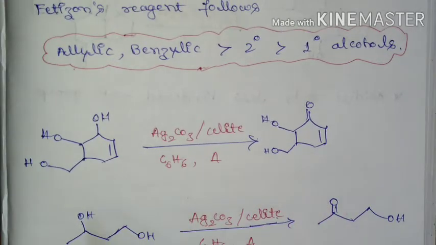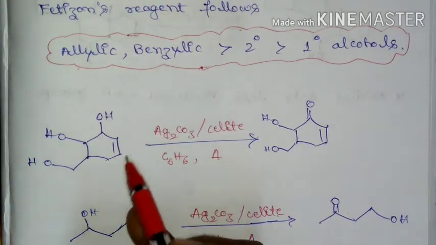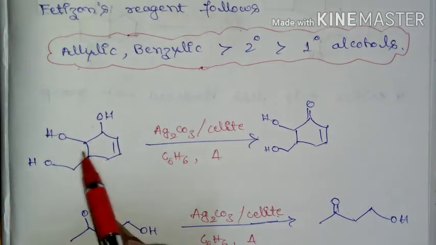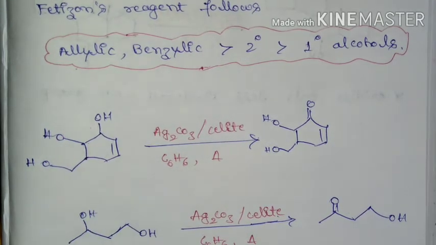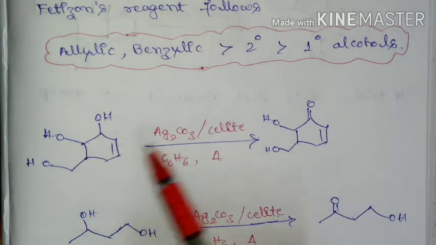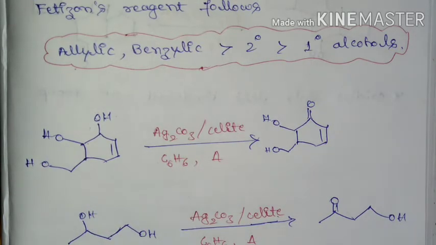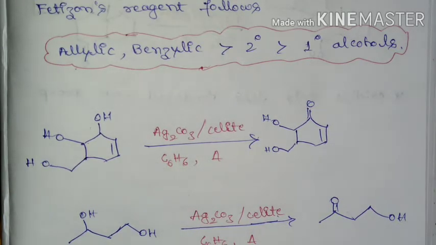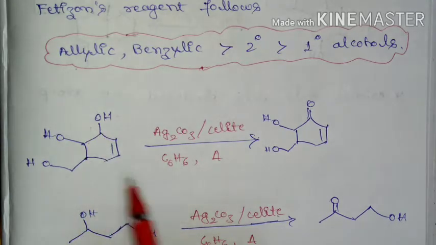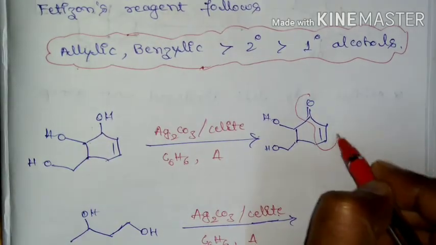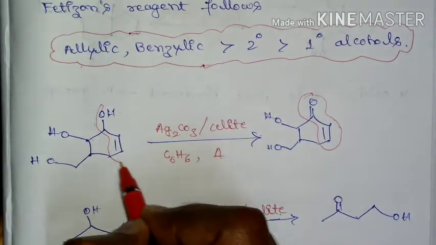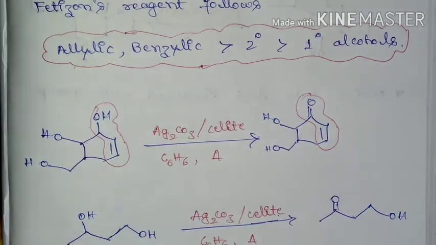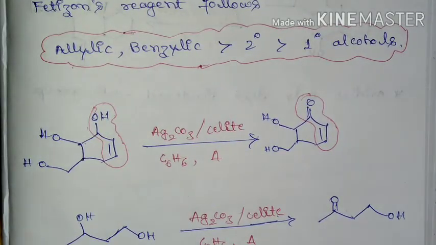So here is the example. You can see here it is an allylic alcohol, this is a secondary alcohol, and this is a primary alcohol. If this compound is treated with silver carbonate over silicate, it is going to chemoselectively oxidize the allylic alcohol. Here you can see this allylic alcohol has been oxidized to the corresponding ketone.